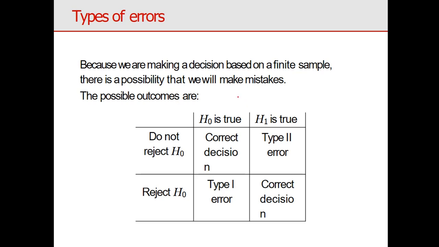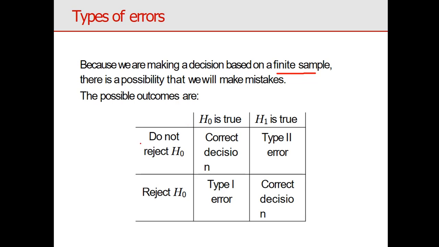Okay, these all are the types of error. In every testing some errors are available. Now we can see how to rectify those errors, because we are making a decision based on a finite sample. We are not dealing with the population, so there is a possibility that we will make mistakes. These all are the possible outcomes.